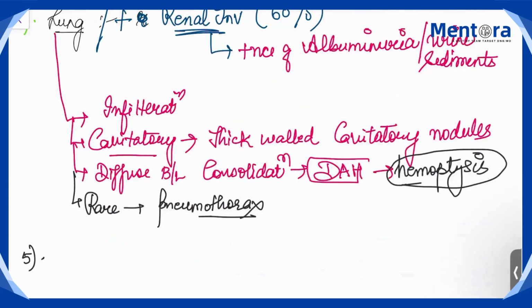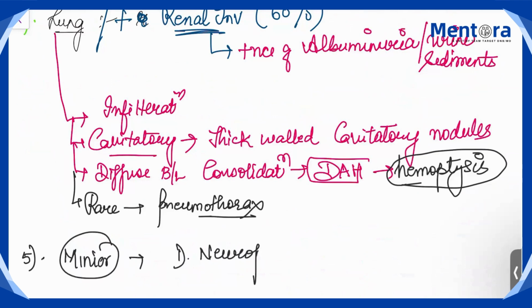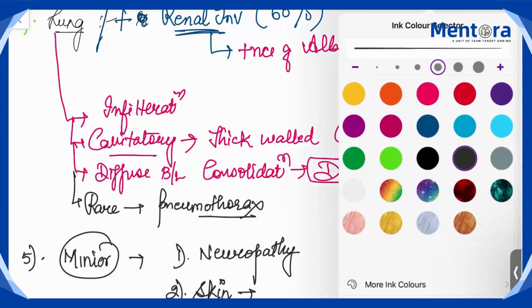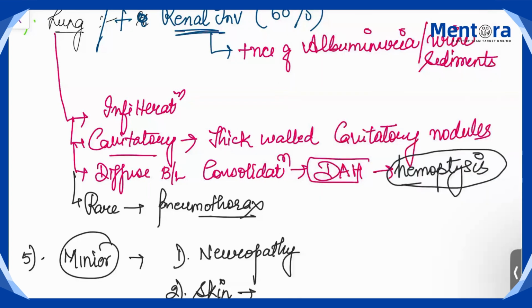Now, after lungs, some minor involvements are also there. That is, there can be neuropathy. There can be skin involvement, and what you will see in skin involvement, there will be digital gangrene, there can be strawberry gingiva.